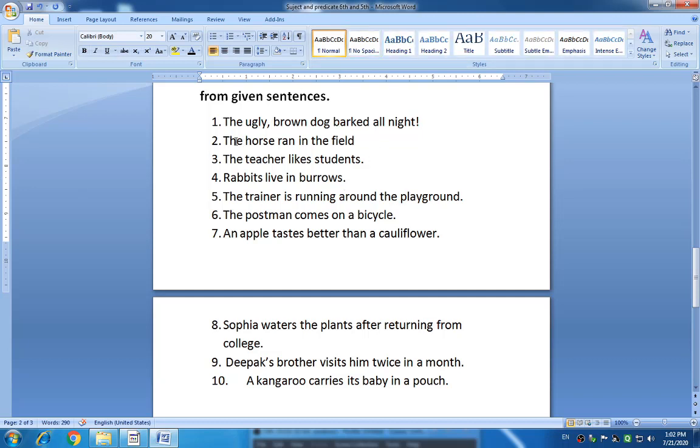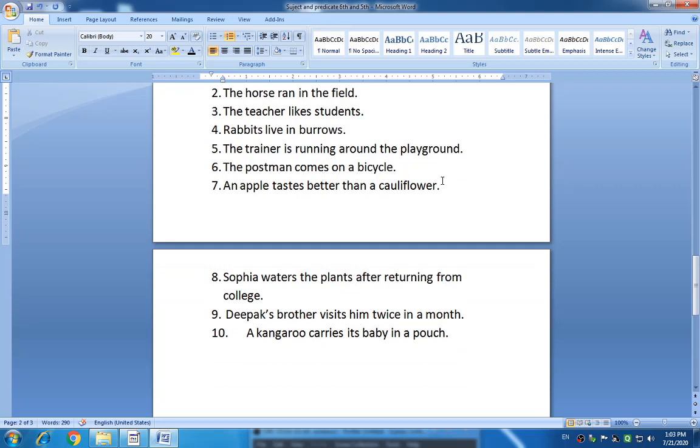Okay, look at the next one. The horse ran in the field. The teacher likes students. Rabbits live in burrows. The trainer is running around the playground. The postman comes on a bicycle. An apple tastes better than a cauliflower. Sophia watered the plants after returning from the college. Deepak's brother visits him twice a month. And the last one, a kangaroo carries its baby in a pouch.